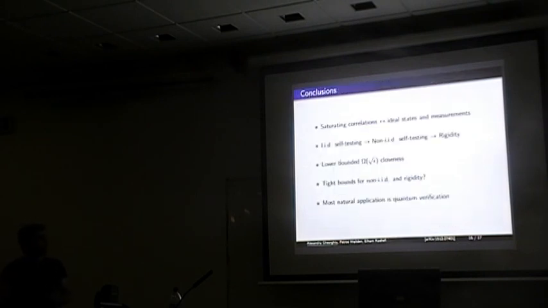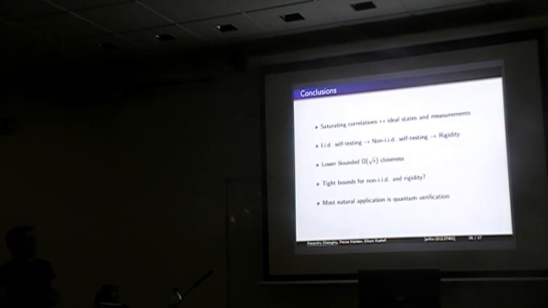Okay, so to conclude, we've seen essentially that there is this correspondence between saturating certain types of correlations, like non-local or steering, and the ideal strategies associated with obtaining this saturation. And the way we prove the left to right direction, so that from saturation you can characterize the strategy, is by starting with IID self-testing, then removing the IID assumption, and then performing this trick with the strategies to arrive at rigidity and the tensor product structure.